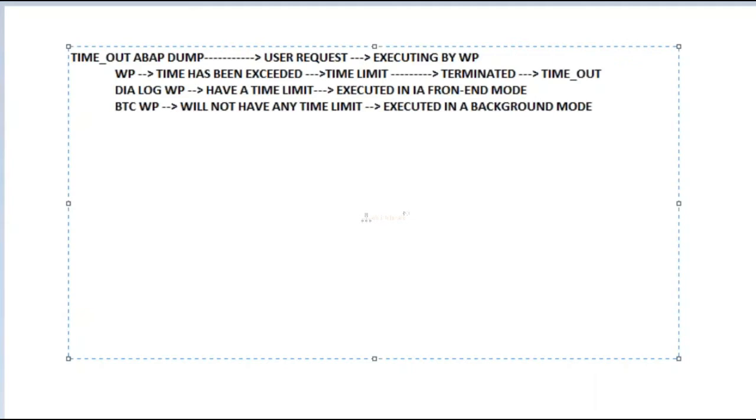So only my dialog work process has a time limit. By default, it is 600 seconds. If you want, we can increase or decrease it using RZ10, the default in the instance profile, right?